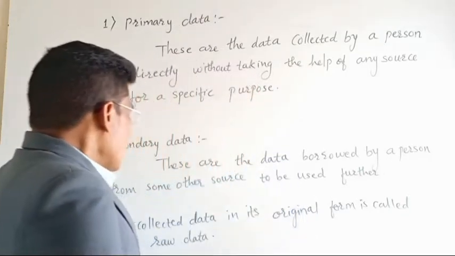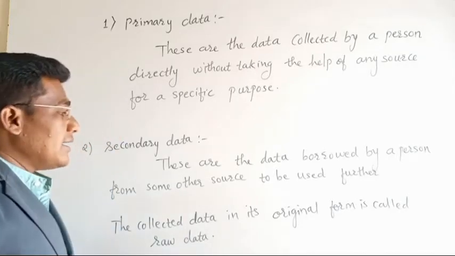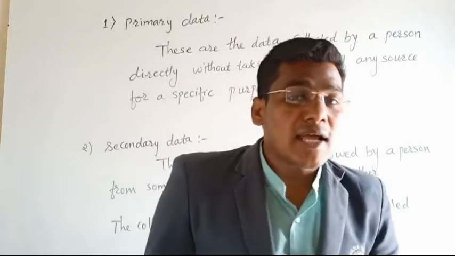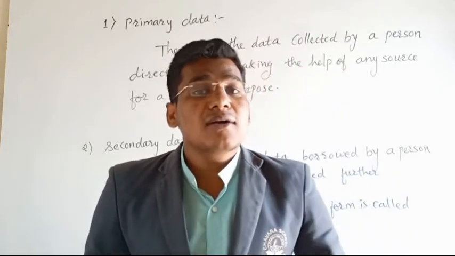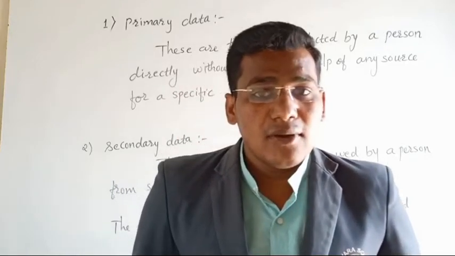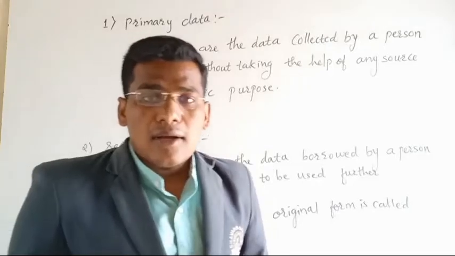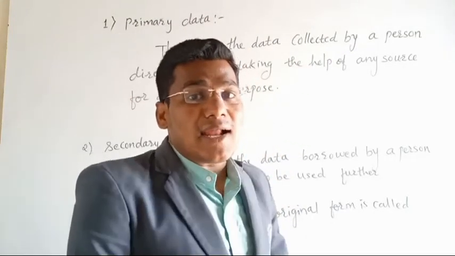Now the collected data in its original form is called raw data. Whatever data is collected in the original form, we can say it is raw data. Okay, this was about primary and secondary data. Now a particular data we can arrange in ascending order and descending order.